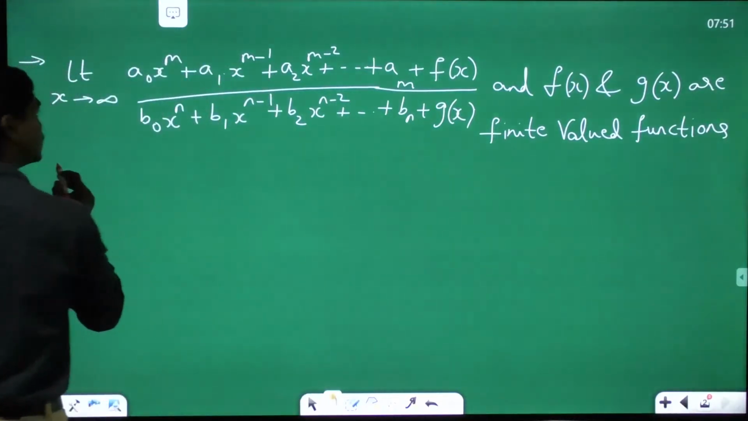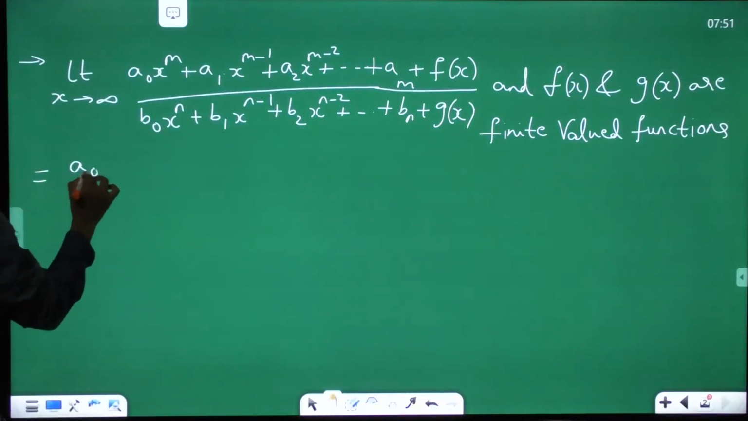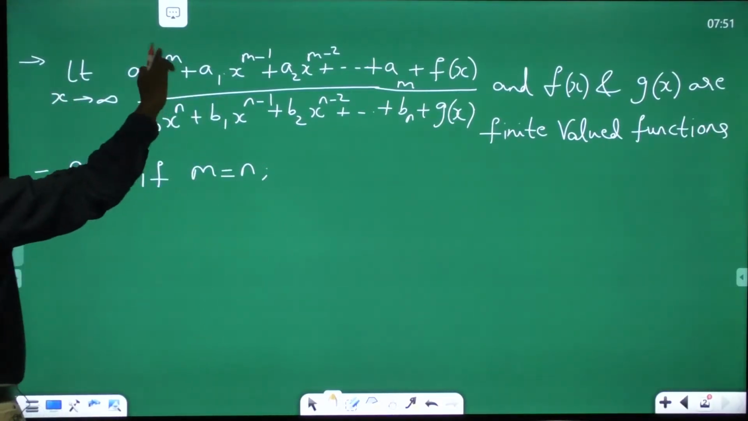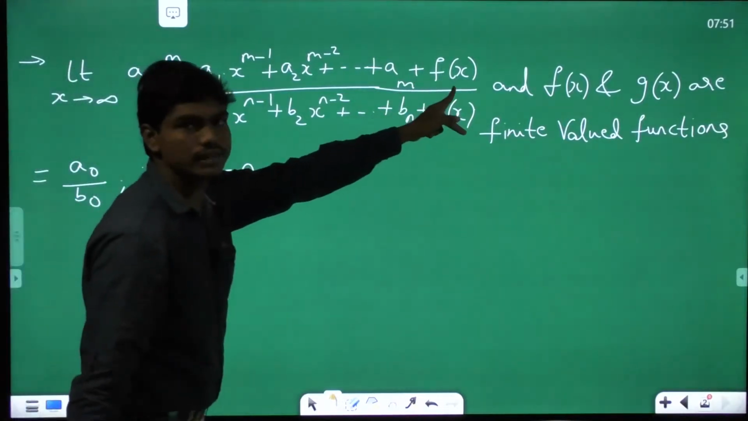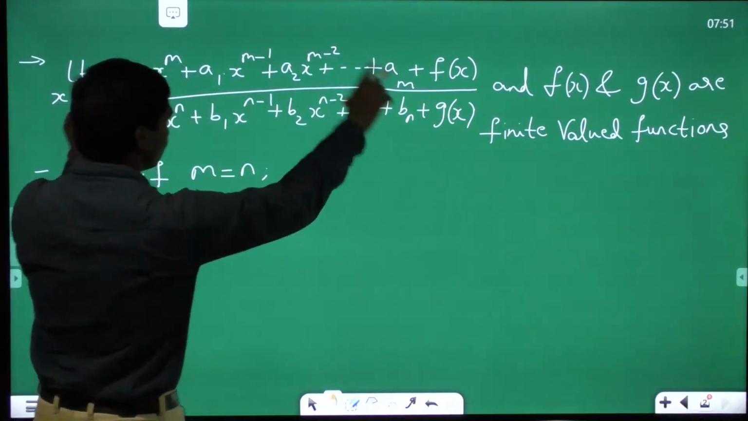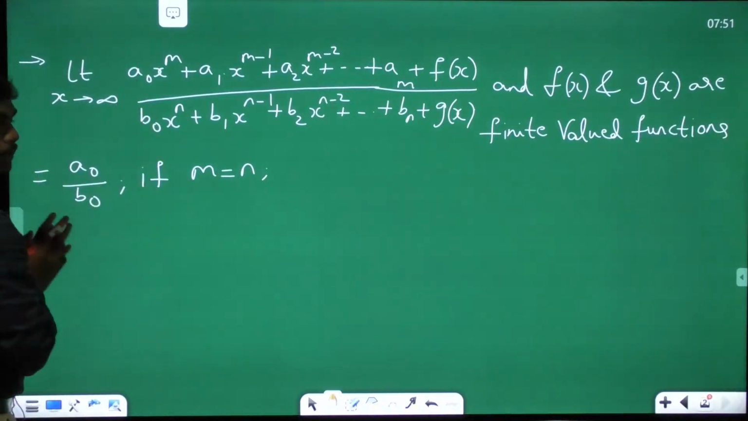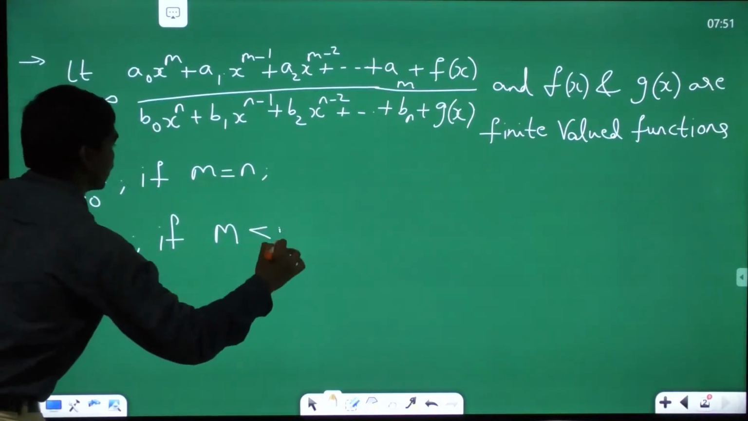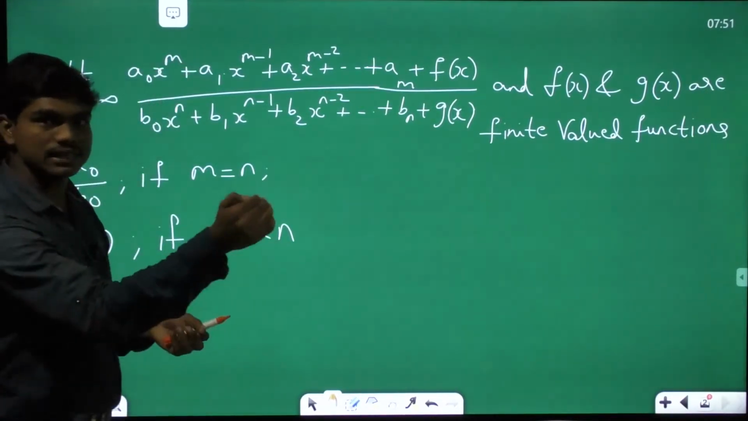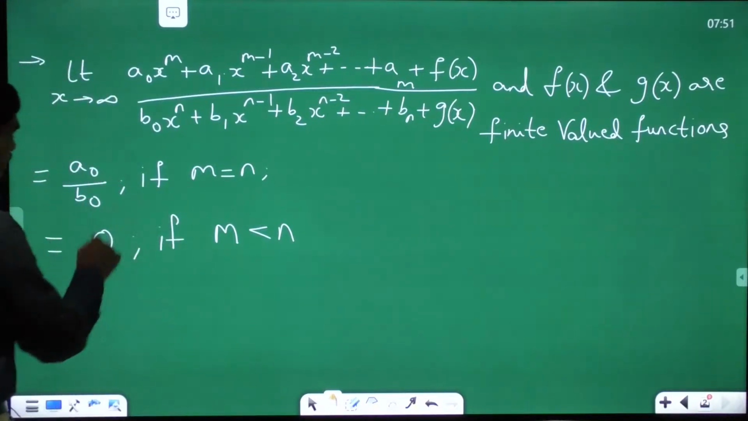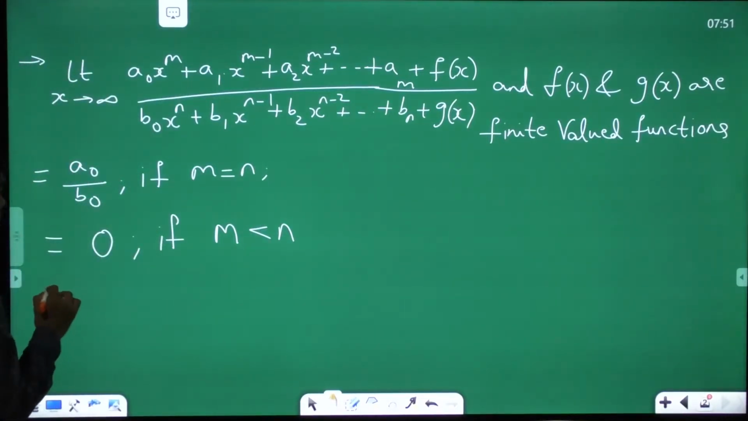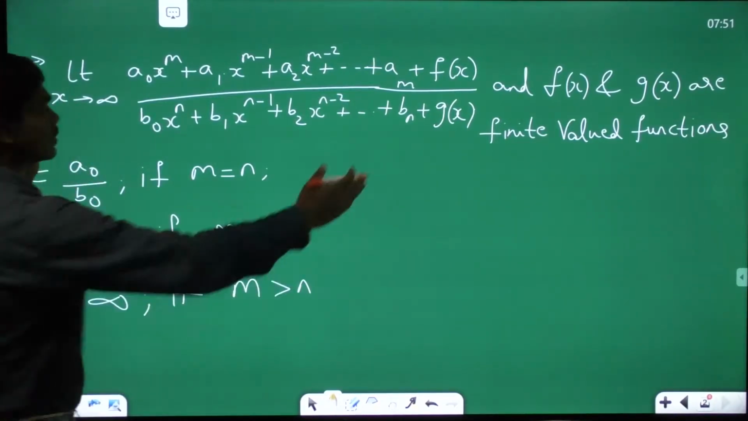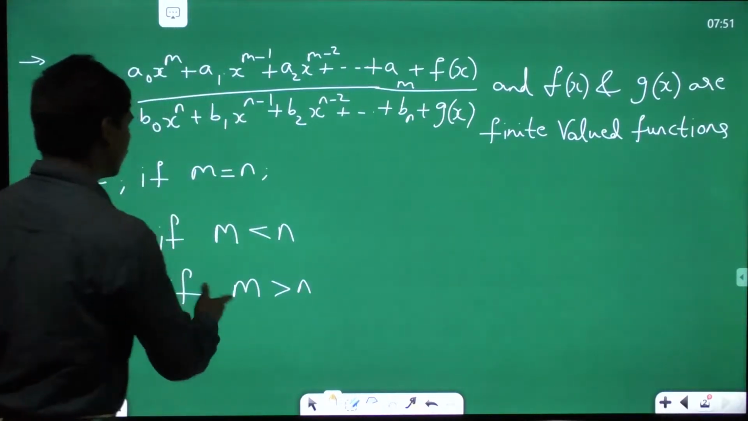Now the answer for this is equal to a naught by b naught if m is equal to n, meaning if these two polynomials are of the same degree and f of x and g of x are finite valued functions, then the value of this complete limit is simply a naught divided by b naught. This limit is equal to 0 if m is less than n, meaning if the numerator polynomial is of lesser degree than the denominator polynomial. It is equal to infinity if m is greater than n, which means this limit will tend to infinity.